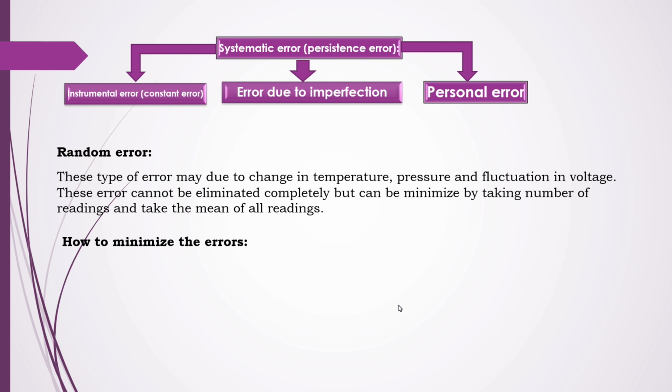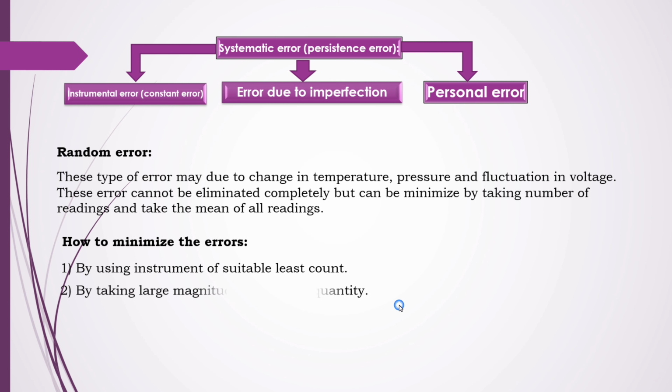Okay, so how to minimize the error, that is the most important one. Here certain methods are given. First, by using an instrument of suitable least count. Instead of a larger distance, if I want to measure, we use a big tape. If we take a scale for the measurement of 1 kilometer, it is not suitable. Second, by taking a large magnitude of the physical quantity.